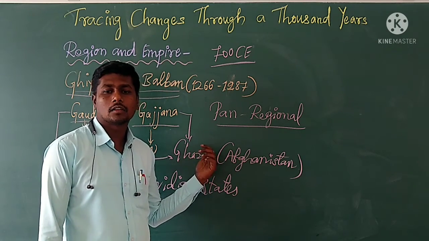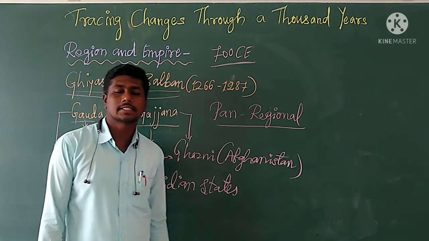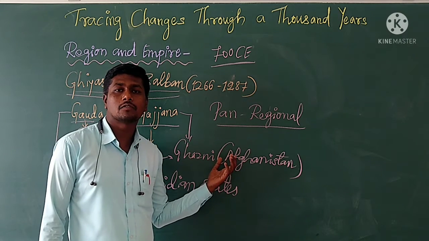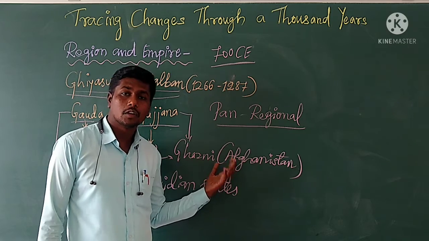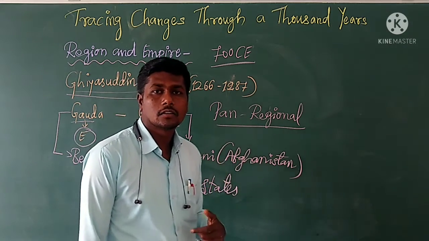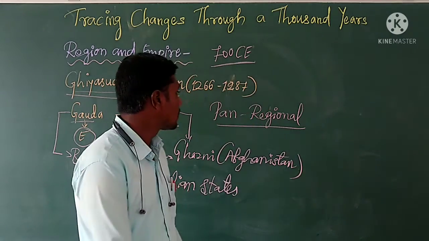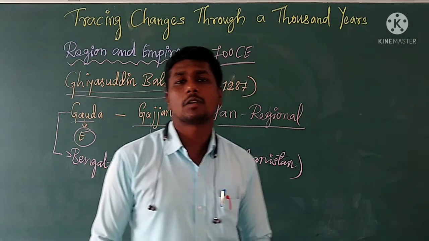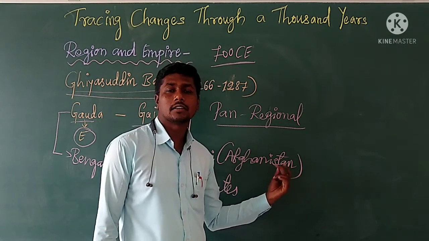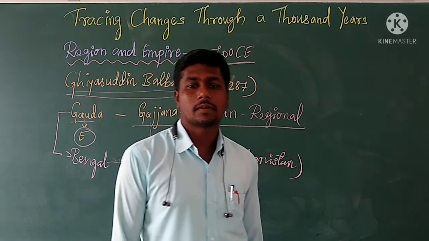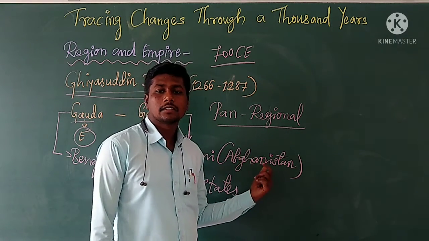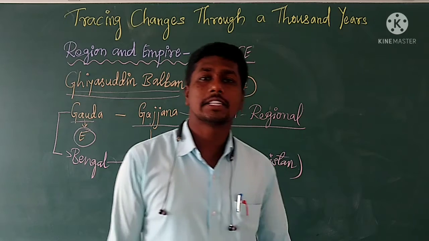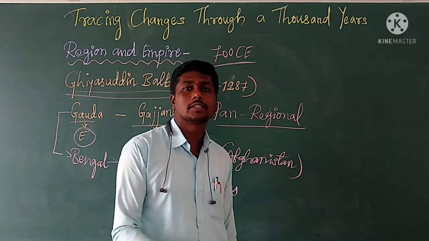Not all these empires were equally successful compared to each other. Just one example we will learn in the upcoming classes: which were the important successful pan-regional empires and which were the less successful ones. We will learn about this in the upcoming chapters, including the duration of the rulers and which dynasty he or she belonged to.